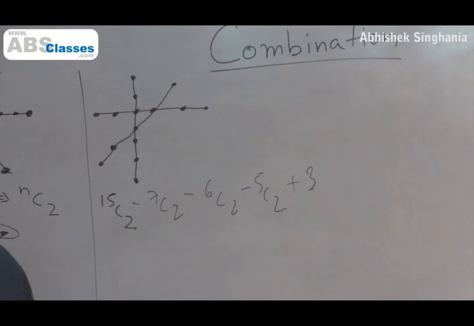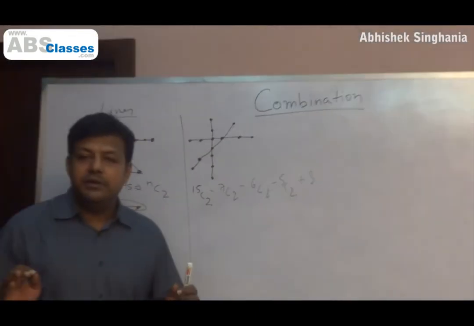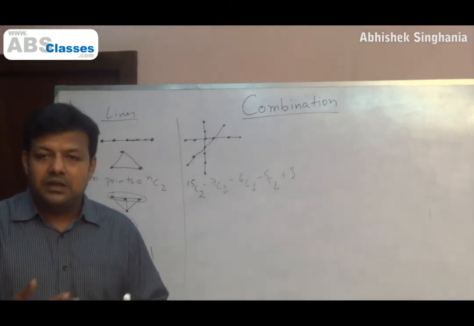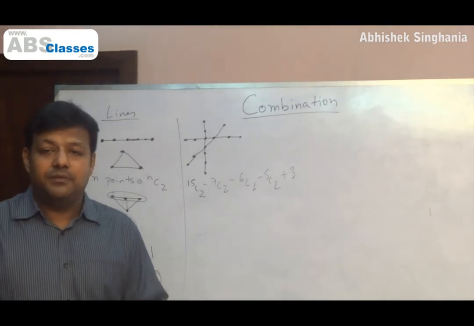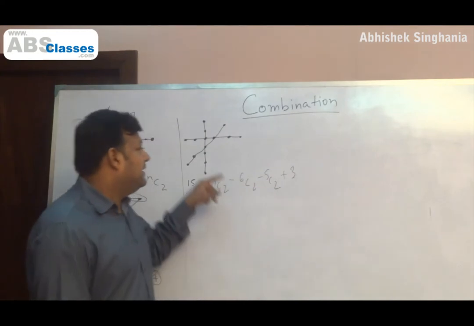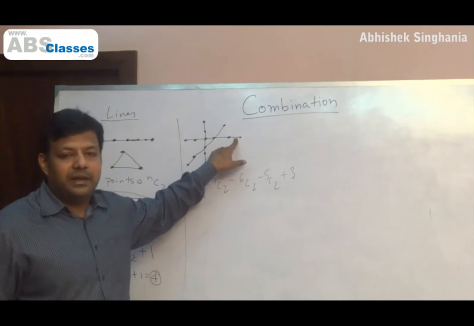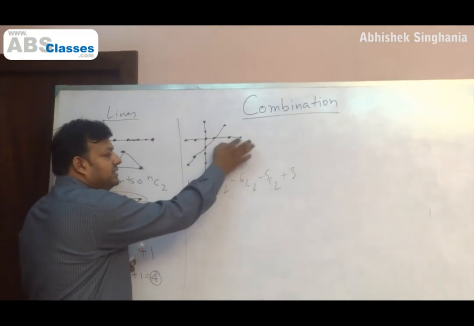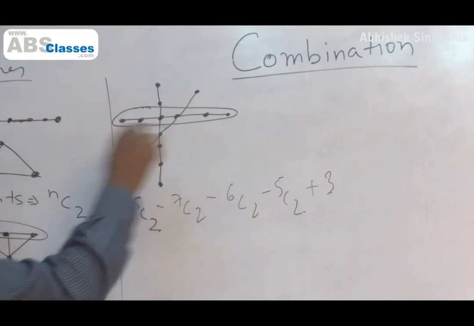Now the question that arises in your mind, the fact that the lines are intersecting with each other, won't that make a difference? Try and understand what we are doing here. We are saying, give me 2 points, I'll make a line. Then we come to a revelation that 3 or 4 points are on the same line. So I can't take any 2 of them and get a new line. All of them are giving me one line only. The fact that there is a common point in this line and this line, why should it affect my answer? What am I subtracting? I am subtracting all the lines that these 6 points could have made amongst themselves.